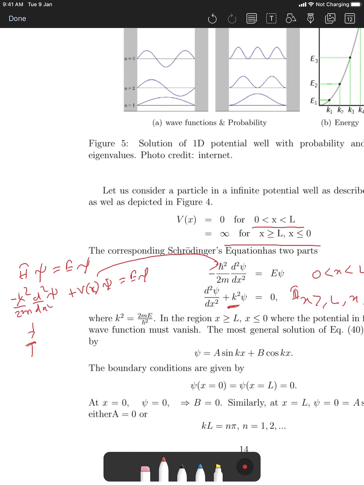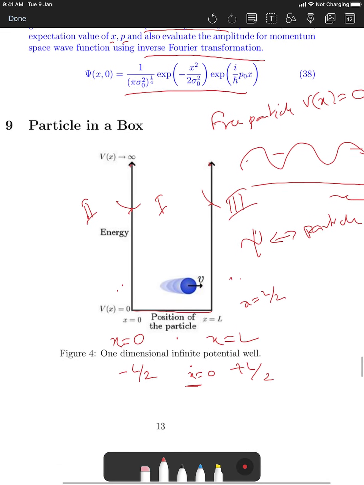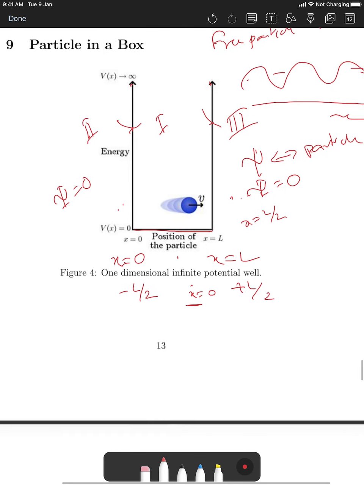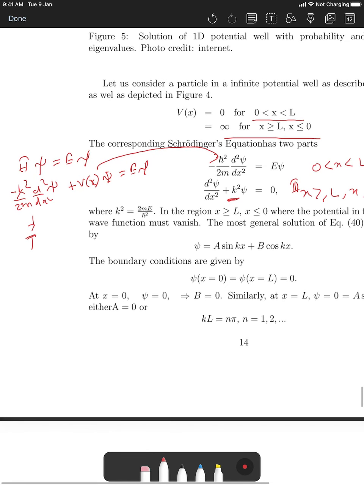So we are not solving for region 2 and region 3, because the wave function is 0 there. Here also the wave function is 0, so we don't need to solve. But when you deal with finite potential, you have to also solve for that one, and in that case your k will be different.